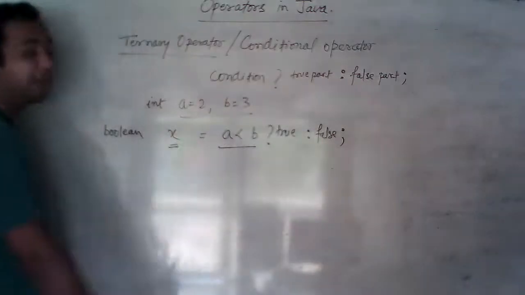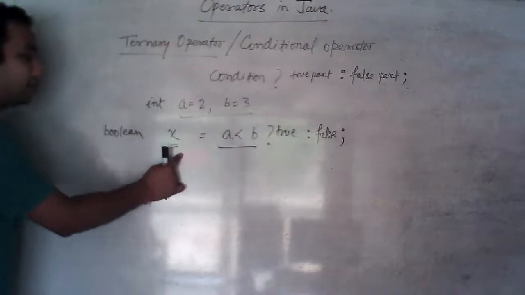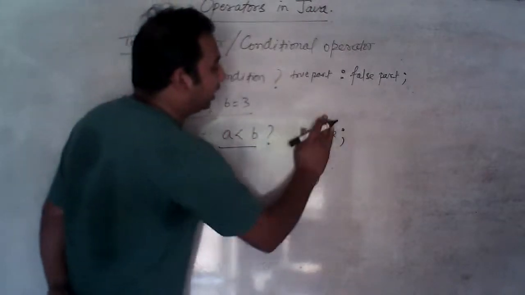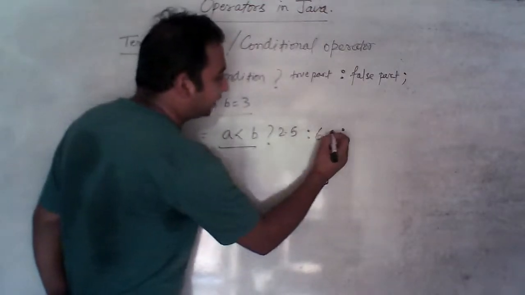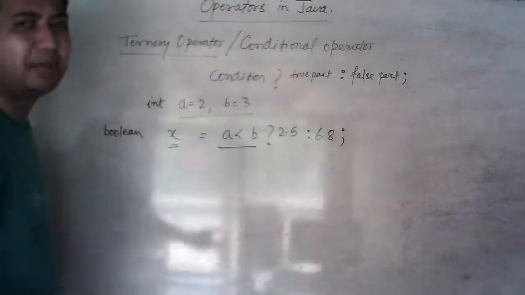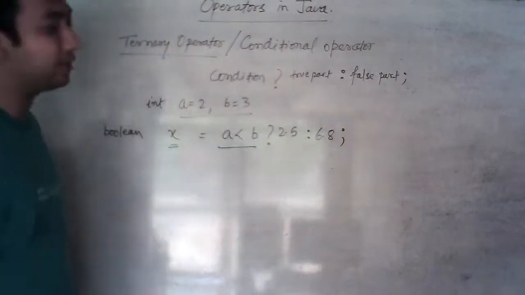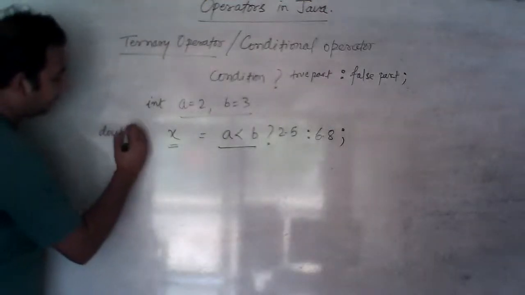If here true or false, then this variable should be of Boolean type. If you are returning 2.5, 6.8, any number, where both values are of double or float type, then you should have double as the data type.